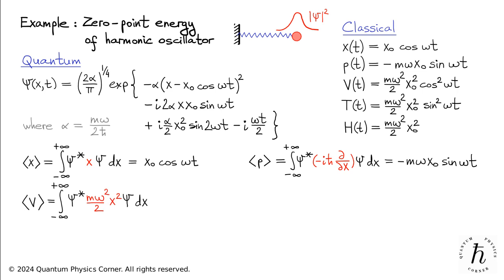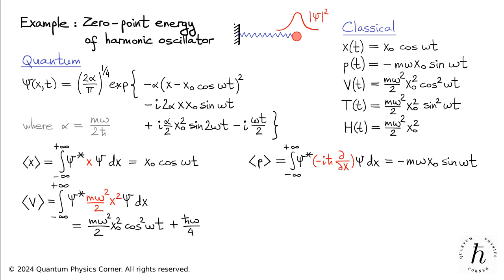Evaluating it, we obtain the following expression. We have two terms here. The first term coincides with the classical mechanical expression for the potential energy of the particle. The second term, however, h bar omega over 4, is new. It is time independent and has h bar in it. You can view it as a quantum mechanical correction to the classical energy. It is relatively insignificant when the classical potential energy of the particle is large, but it becomes dominant at low energies.